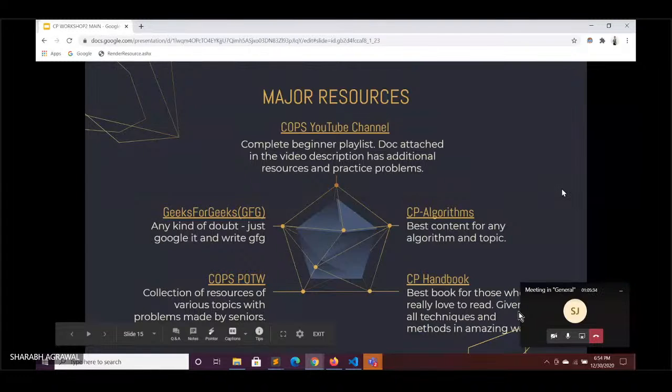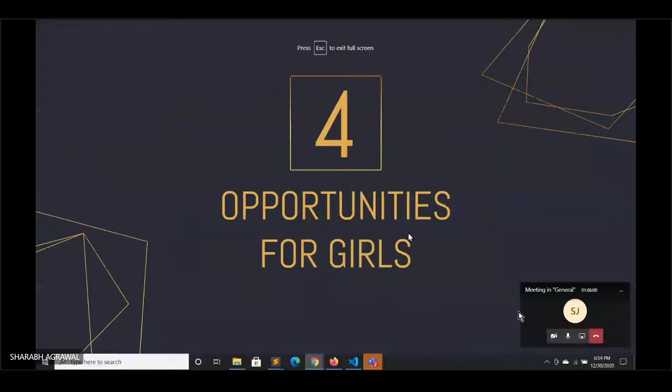And the last one is CP handbook, right? So those who really love to read, they can refer to this book. It is an amazing book which has all kinds of techniques and tricks which are applied in CP regularly, right? So CP handbook is really good for beginners. Not only for beginners, it has the whole CP content, right? So from beginner to advanced level, you can follow this book. You just have to select the chapter, which topic you want to read. This is also one of the major resources, right?